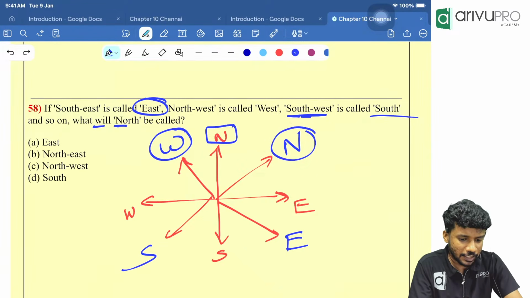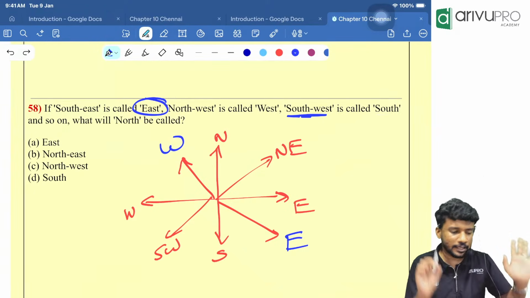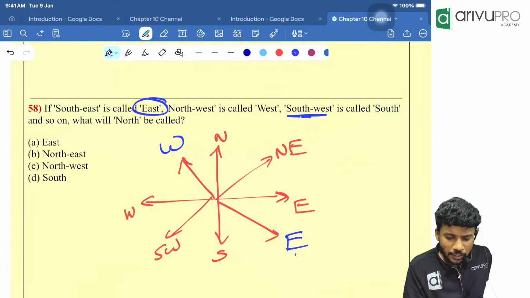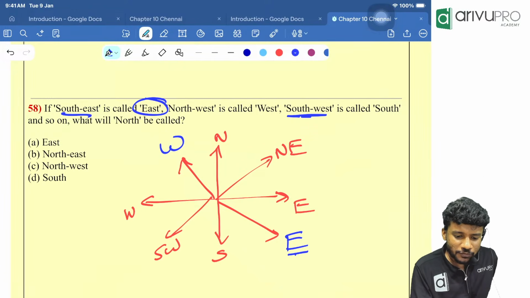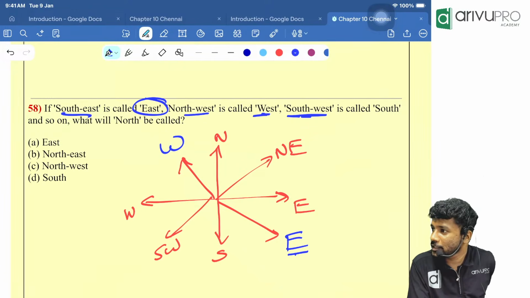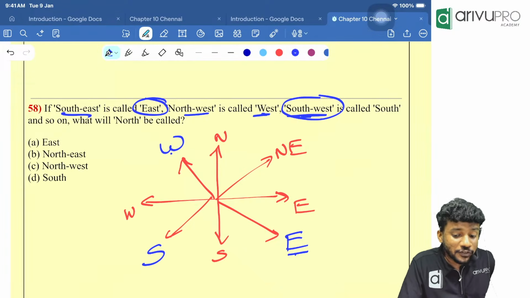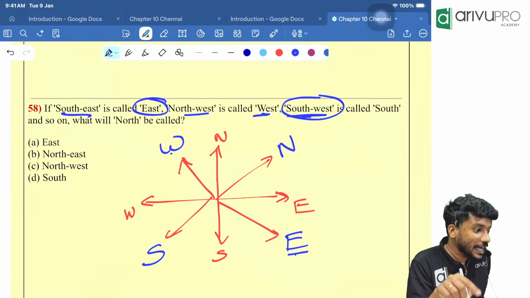Okay. Again, I'll repeat that. I'll come back to the same point again where you will get better clarity. Till here everything is fine. What happened over here? Instead of southeast, I called it as east. Instead of northwest, I called it as west. Correct? Then instead of southwest, I called it as what? South. Then instead of northeast, I will call it as what, people? North. Instead of northeast, I am calling it as north.